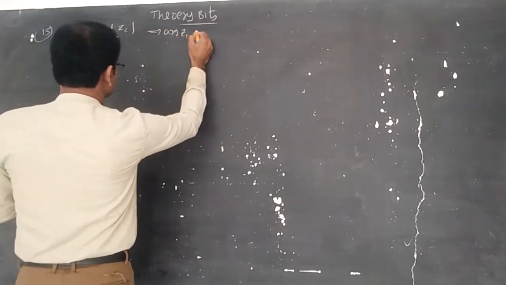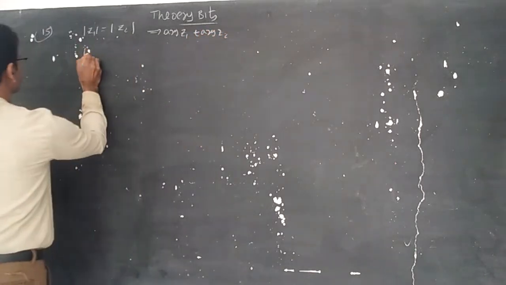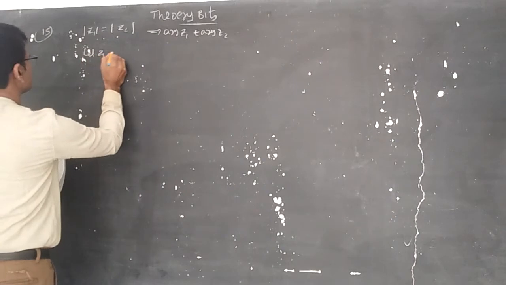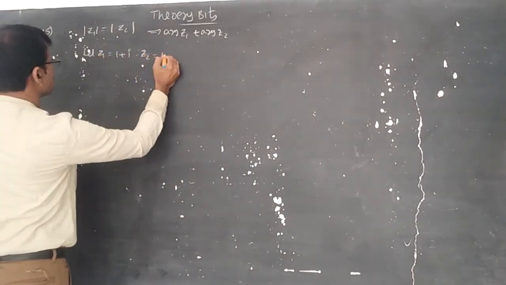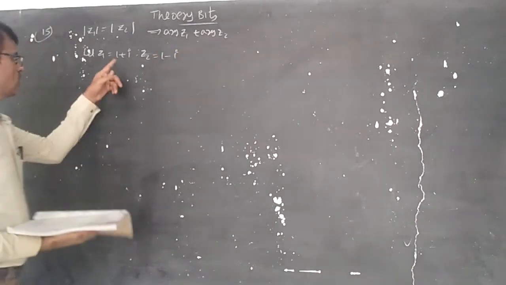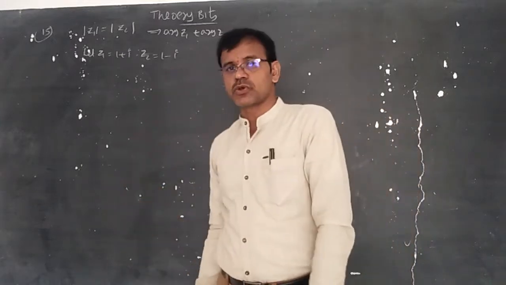So let us discuss. Take an example. Let z1 be 1 plus i and z2 be 1 minus i. The modulus of 1 plus i is root 2 and the modulus of 1 minus i is also root 2.